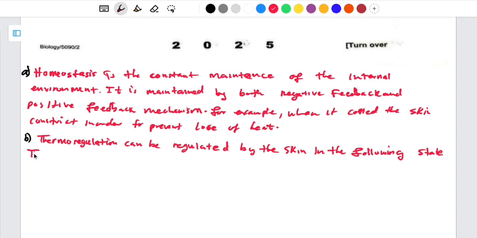Then these are, we can talk of the cold state, and the hot state.